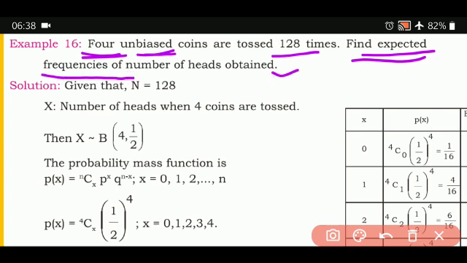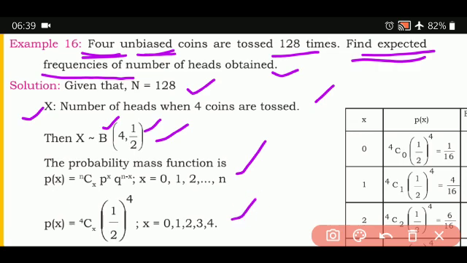Number of frequencies means it's nothing but the theoretical frequencies. This is where you can use the recurrence relation, or you can directly use the probability term to find the next frequency terms. So what is given here? N is equal to 128. Then x follows the number of heads when 4 coins are tossed. Then x follows the binomial distribution with parameters n equal to 4 and p equal to 1 upon 2. You write the probability mass function and substitute the values.